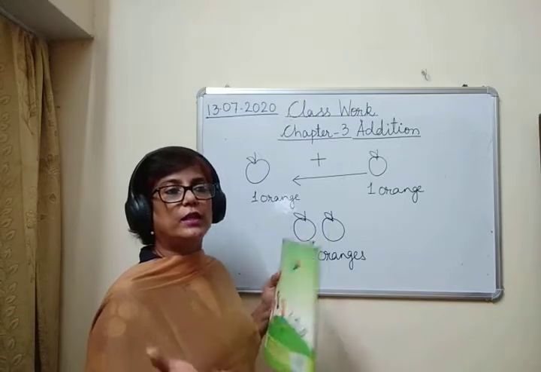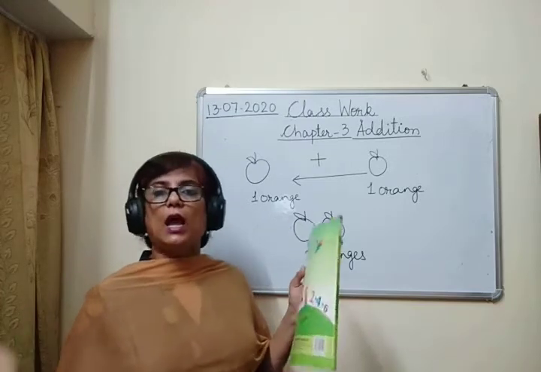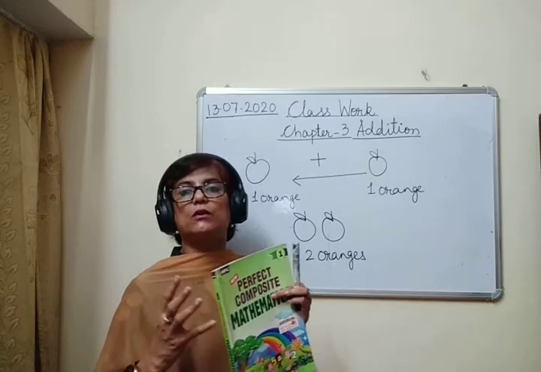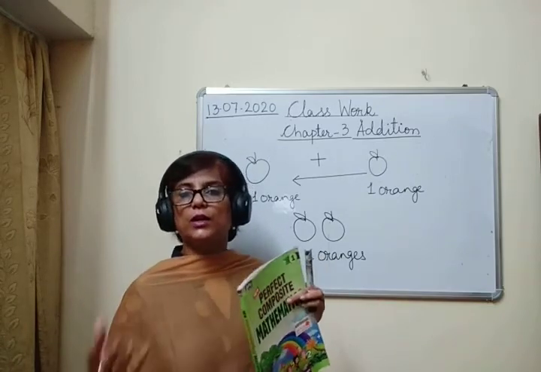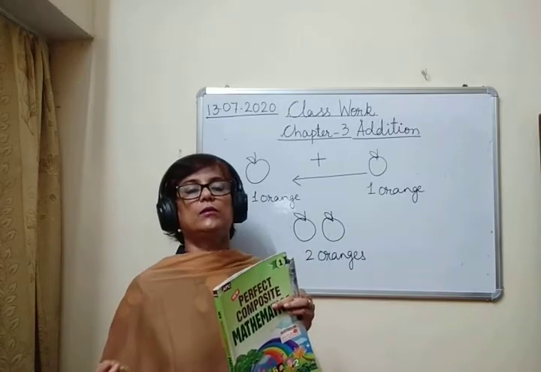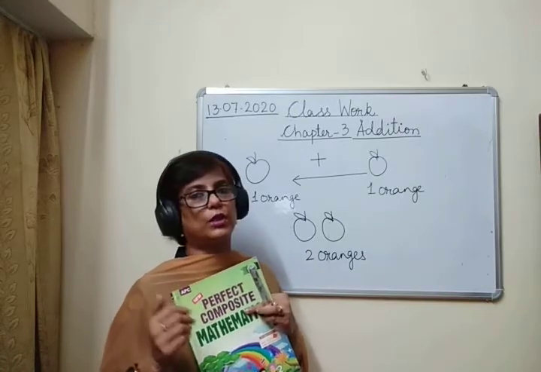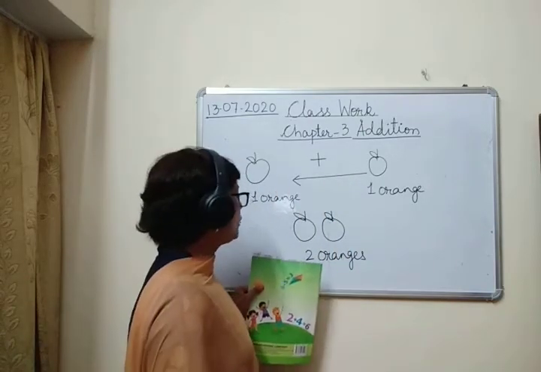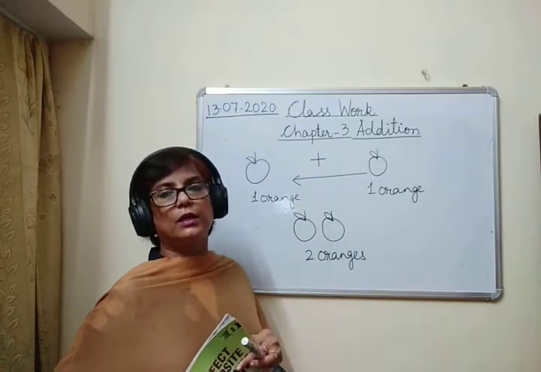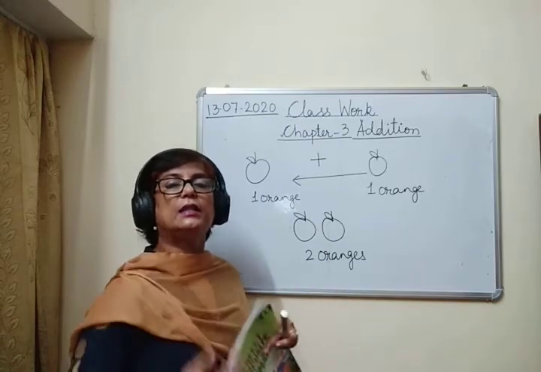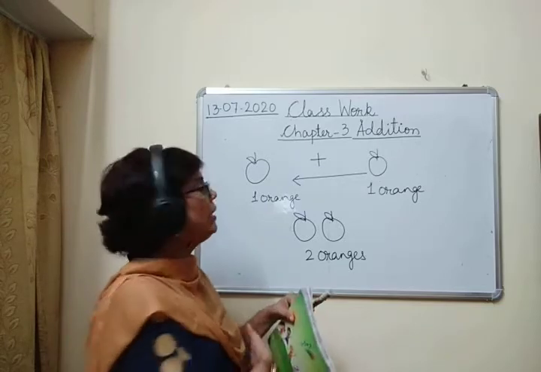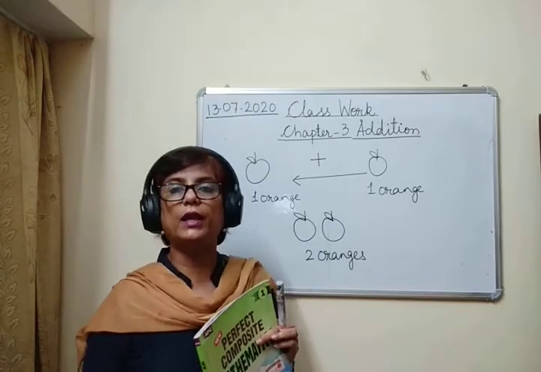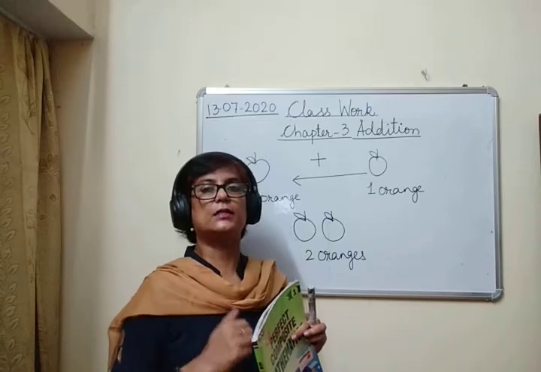Okay? तो एडिशन में क्या होता है? When we add together 2 numbers, or when we bring together 2 things or 2 numbers, we get a third number which is the sum of the 2 numbers or 2 things. ठीक है, 1 plus 1, that is 2 oranges. So 2 is the sum of 1 plus 1. So addition करने पे जो आंसर आता है, that is known as the sum. ठीक है, so this is how addition का मतलब है adding 2 things or bringing together 2 things. Okay, this is addition.